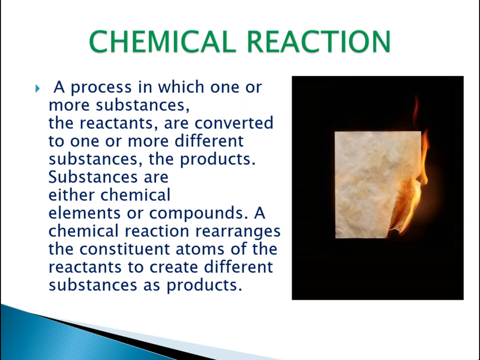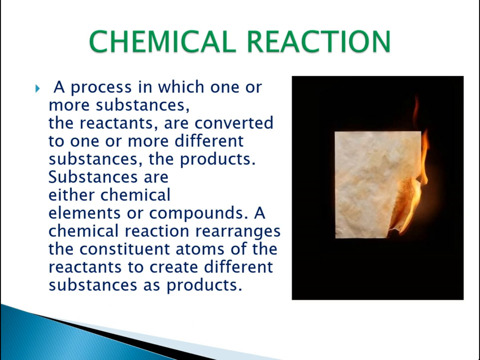It is not necessarily that only one substance is going to act as the reactant. There may be a number of substances. I hope you know what reactants are. We will be discussing reactants and products in much more depth later in this chapter. So reactants are converted to one or more different substances, the products.